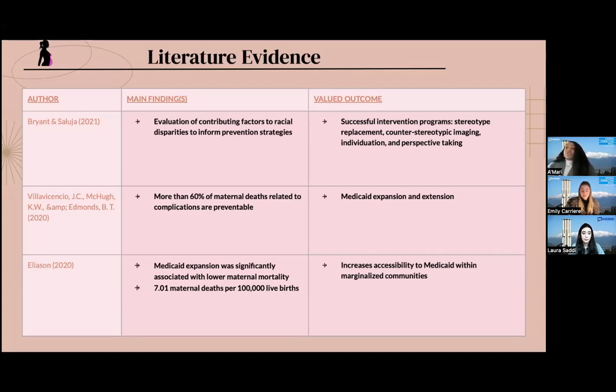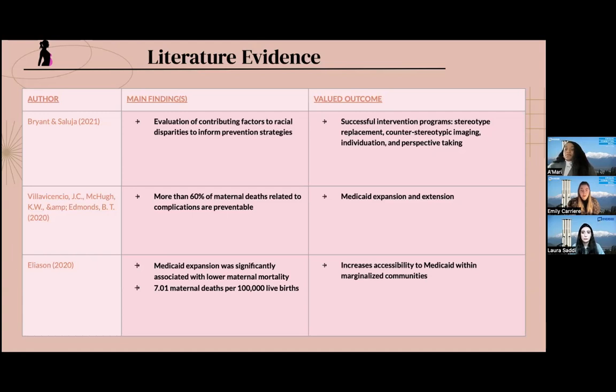This includes successful intervention programs to combat unconscious racial bias and would be centered around bias reduction strategies. The importance of healthcare providers' cultural competency is vital to reducing the gap in disparities and understanding underserved populations. Our second study here found that 60% of maternal deaths are preventable through insurance rate increases. So this can be achieved by Medicaid extension to 1 year postpartum and Medicaid expansion to include more vulnerable populations,